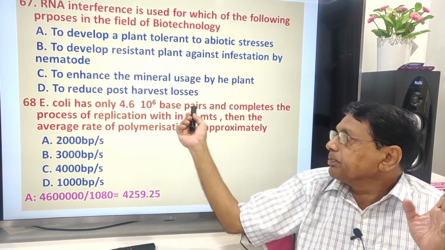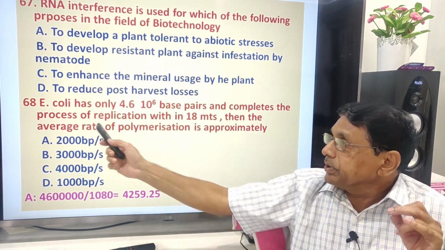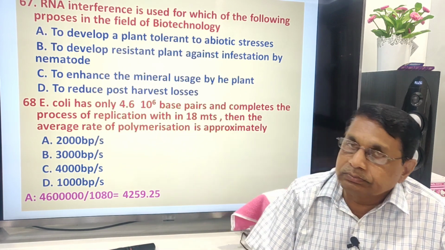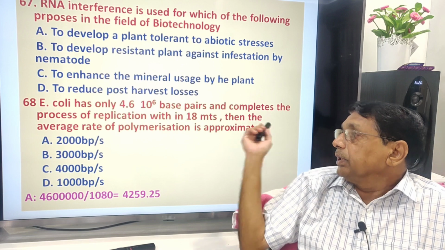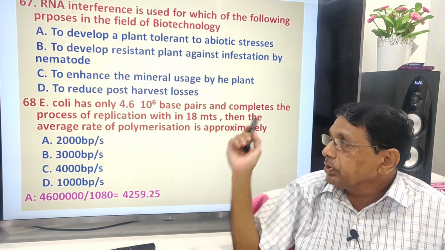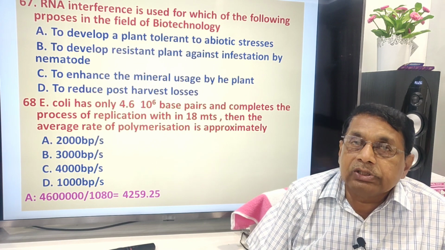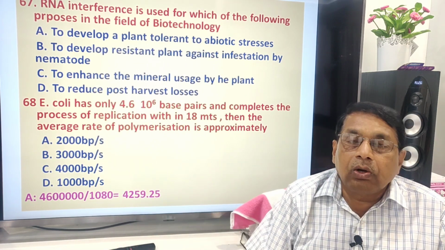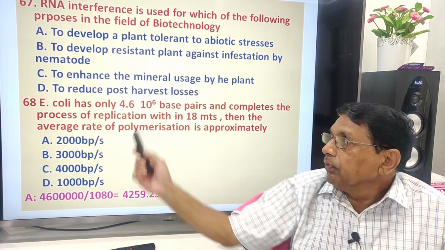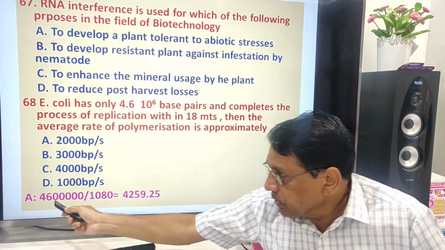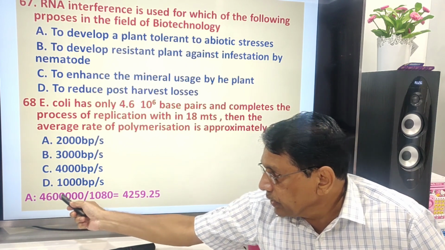4.6 into 10 to the power of 6 base pairs, and completes the process of replication in 18 minutes. Then the average rate of polymerization is approximately, it is asking per second. Yes. So how to solve this? 4.6 into 10 to the power of 6. So you get this value.